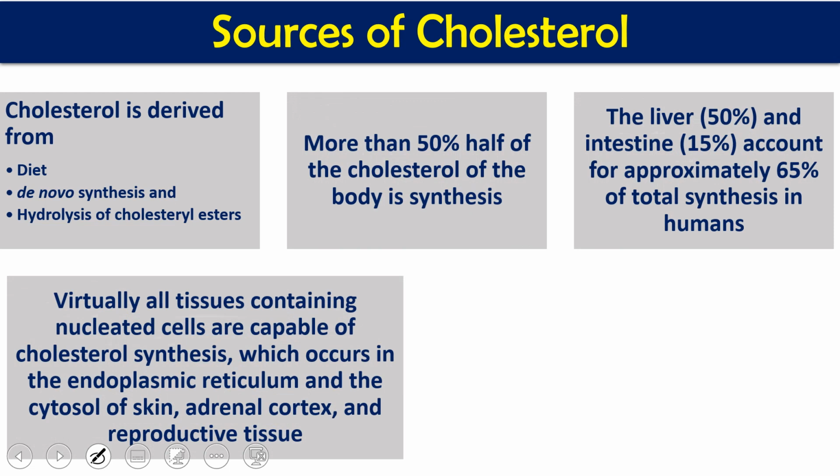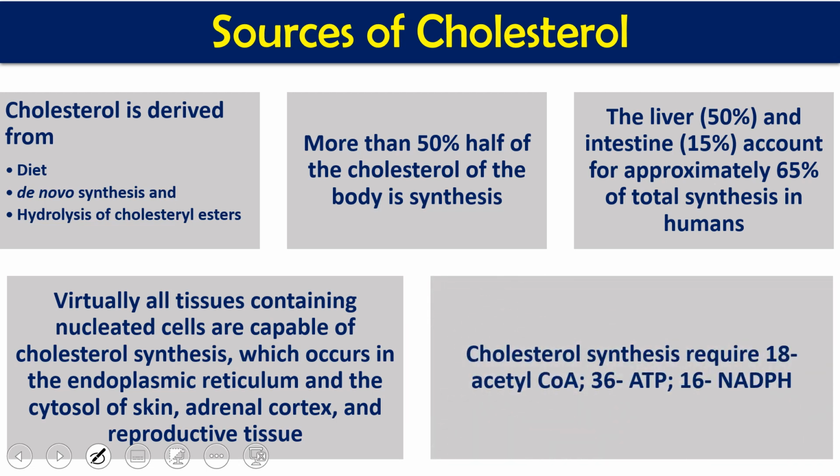So cholesterol synthesis occurs in every cell of our body, and the location of cholesterol synthesis is the cytosol and microsomal fractions. One of the reactions occurs in the endoplasmic reticulum also, but most of the reactions take place in the cytosol, the cytoplasm of the cell. For the whole synthesis of one molecule of cholesterol, we require 18 acetyl coenzyme A, 36 ATP, and 16 NADPH.